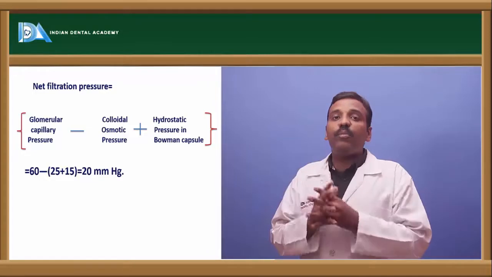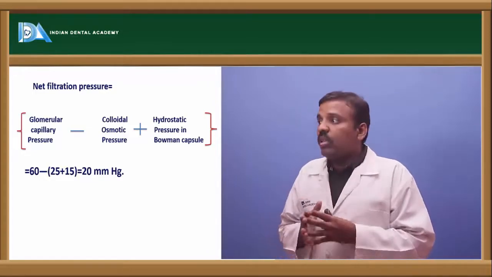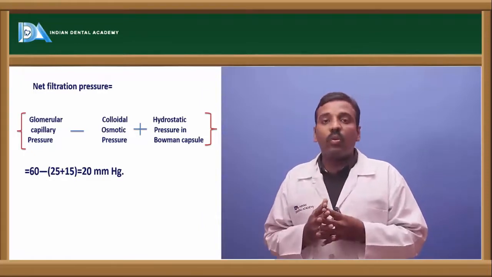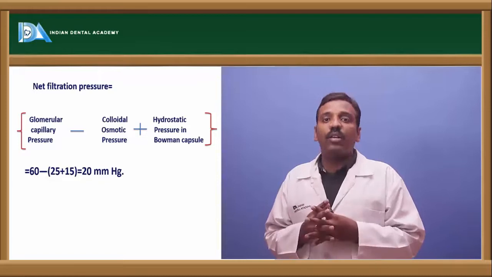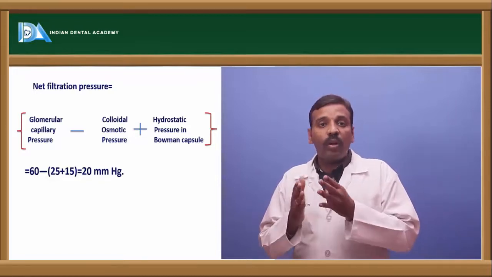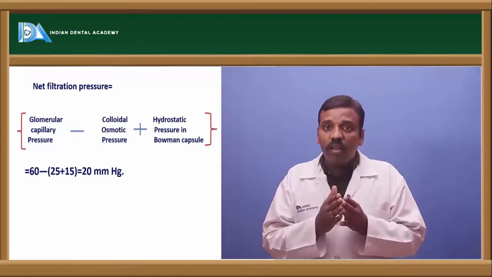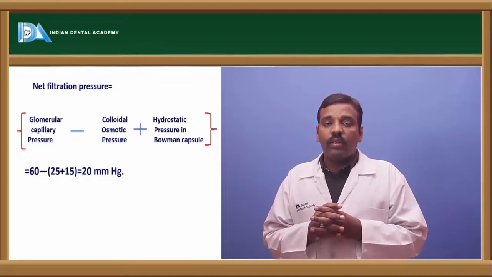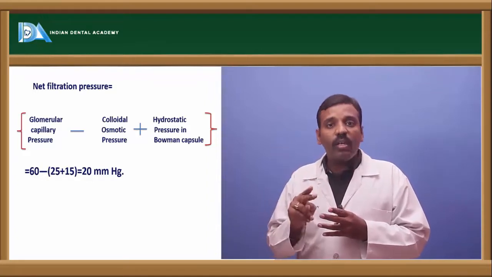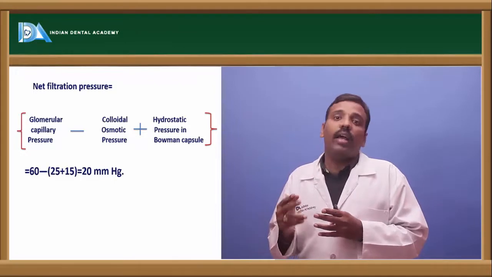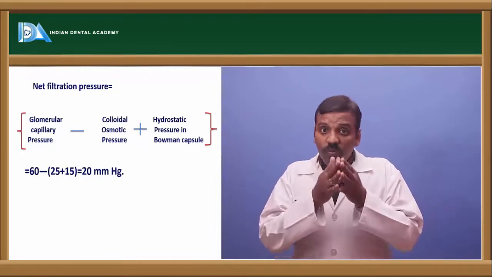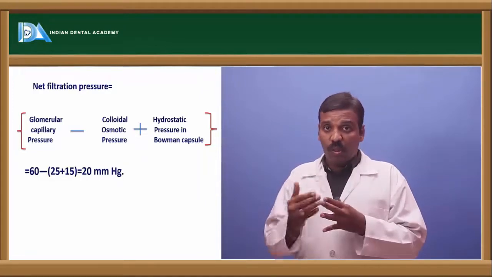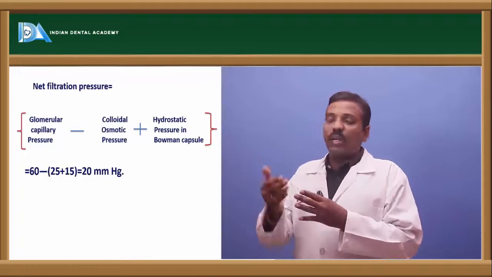The net filtration pressure is equal to the glomerular capillary pressure minus the colloidal osmotic pressure plus the hydrostatic pressure. The difference between these is called the net filtration pressure.